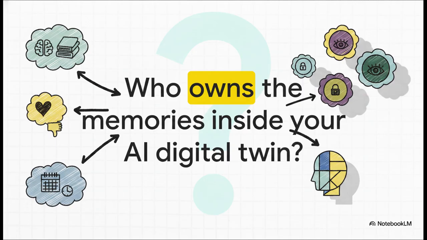As we wrap up this explainer, I want to leave you with a bit of a provocative thought. We've just seen how these multi-layered systems pull in your facts, your preferences, and your emotions to build a lifelong cognitive digital twin of you. But as these agents learn exactly how your mind works, who ultimately owns and controls that digital reflection? The privacy implications here are absolutely profound.